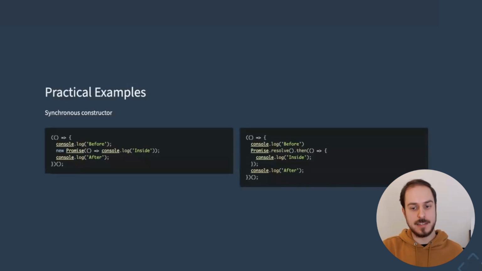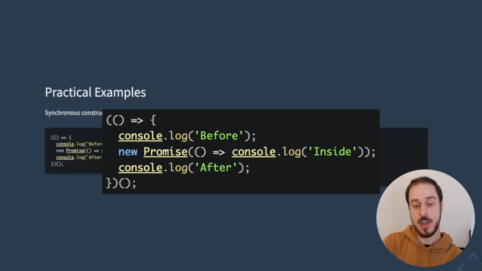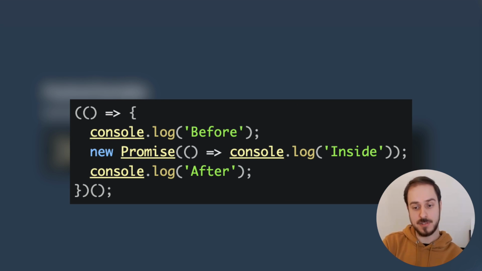So I mentioned earlier that promises are a way to write asynchronous code and to schedule a microtask. However, the mere act of creating a promise instance does not involve creating a microtask. So in the first example, the constructor of promise is called immediately, and the action doesn't get queued up as a microtask. In this example, the output printed in the console is in the order it appears in the code.